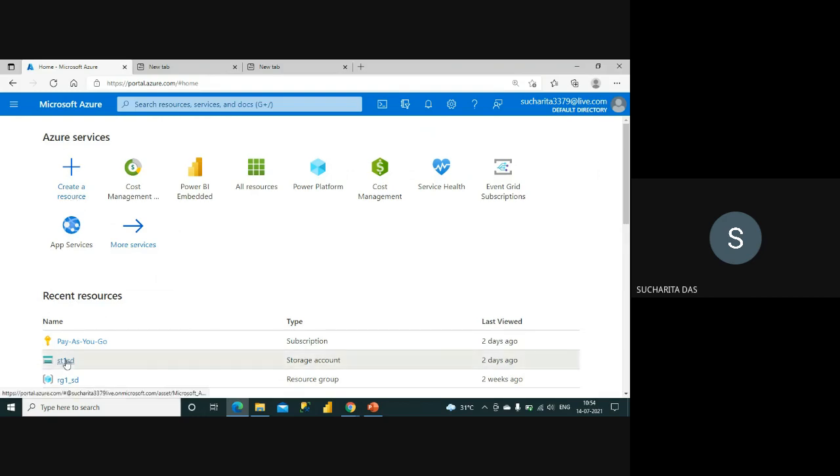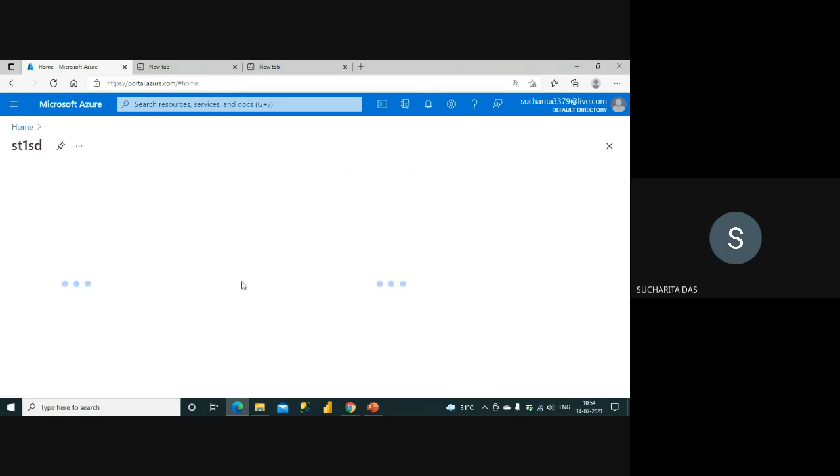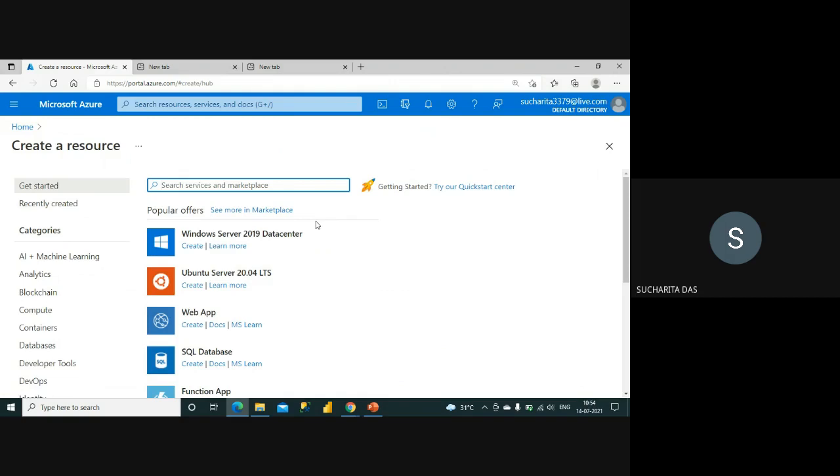So I have a storage account. Storage account is, you already know. So this storage account helps us to keep some data in it, many different types of files. Go on that later. It's not working. Okay, let me first try to create a data factory.